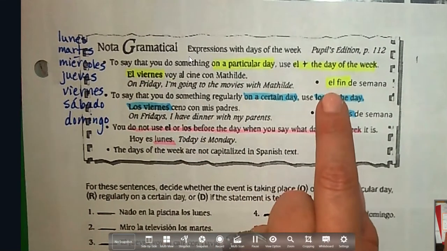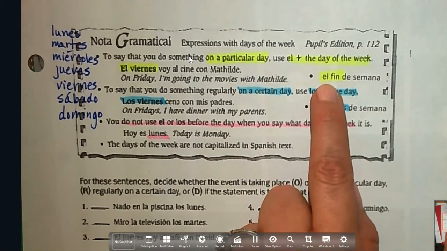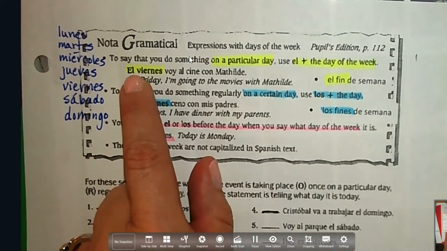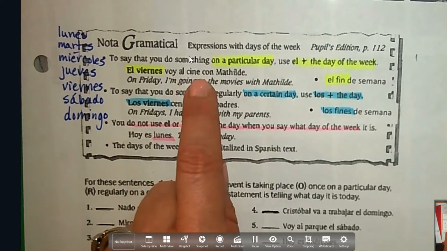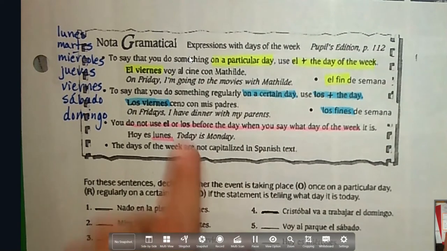This will also work with our expression el fin de semana to say on the weekend. Okay, so el fin de semana used in a sentence. If we put it in here, we'd say el fin de semana voy al cine. So that'd be saying on the weekend, I'm going to the movies.